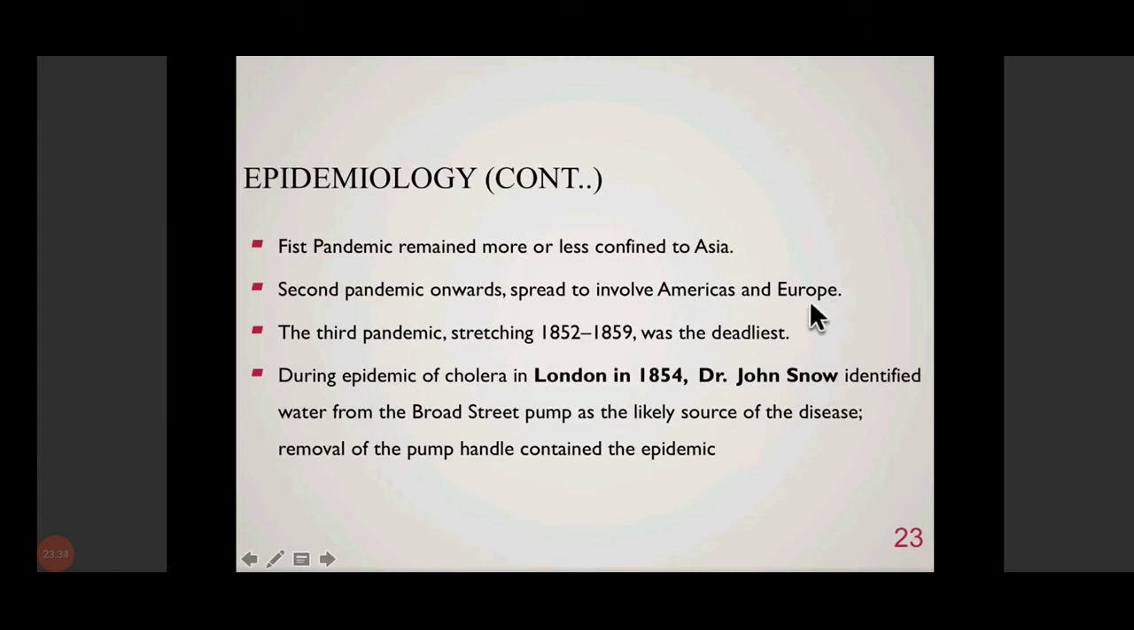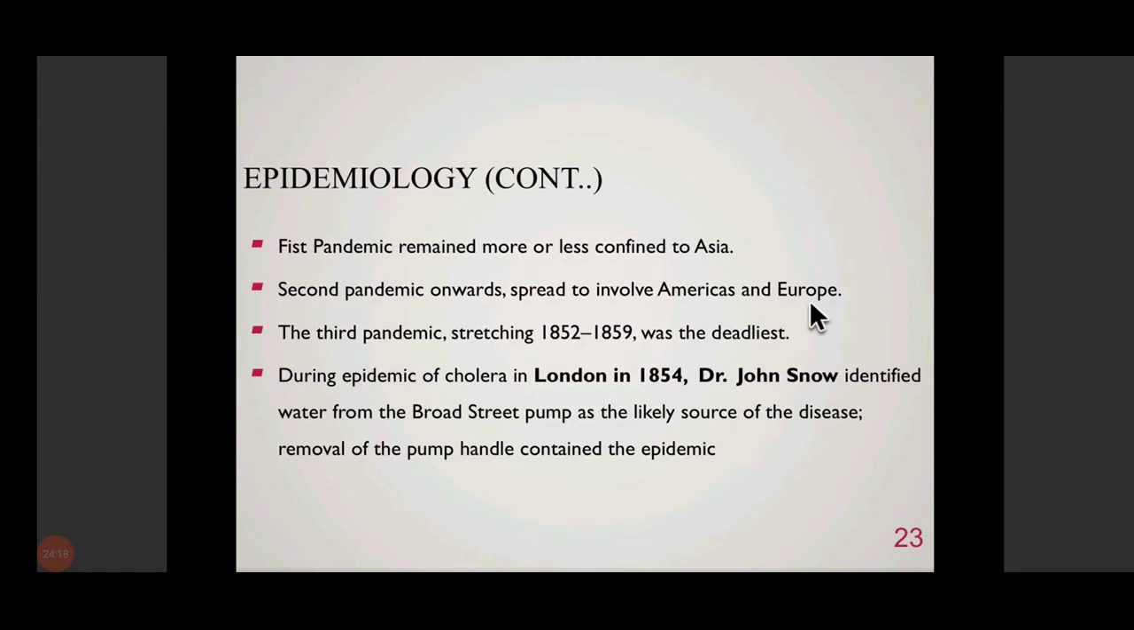So the first pandemic that began in 1817 was more or less confined to Asia only. It began in Bengal, then it spread to other countries of Southeast Asia, like Thailand, China, all these countries. But from the second pandemic onwards, it began to spread to involve even the developed countries like the Americas and various countries of Europe. And the third pandemic, from 1852 to 1859, was the deadliest pandemic because it led to the death of millions of humans. So the third pandemic by Vibrio is said to be the deadliest.